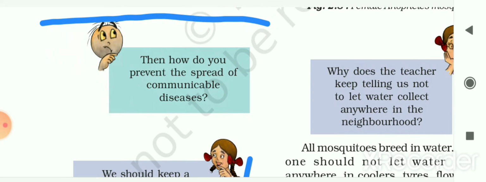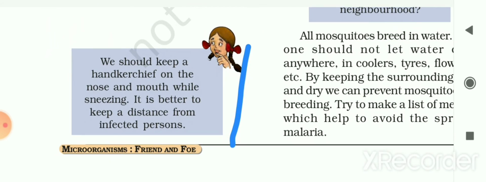So now Boojho has the question: how do we prevent the spread of communicable disease? Here Paheli had the answer that we should keep a handkerchief on the nose or mouth while sneezing, and it is better to keep a distance from an infected person. This is how we can prevent the spread of communicable disease.